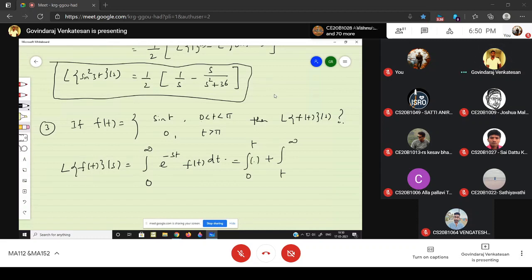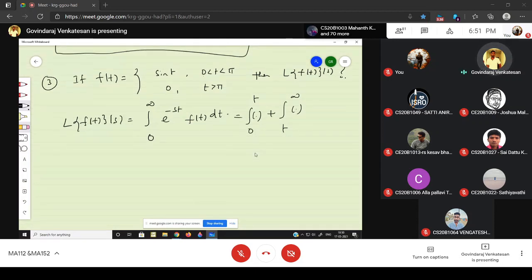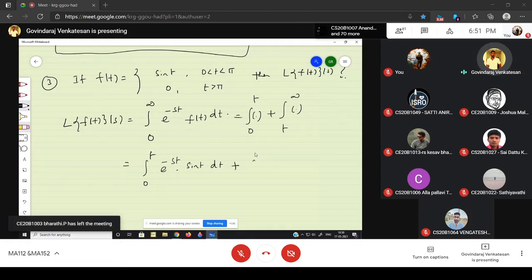So I can write this integral as integral over 0 to pi plus integral over pi to infinity. Right? The kernel is same. I can write the integral 0 to infinity as 0 to pi and pi to infinity. Also within the interval 0 to pi, the f of t is defined as sine t. That is e power minus st times sine t dt, plus outside, t greater than pi, that is 0.